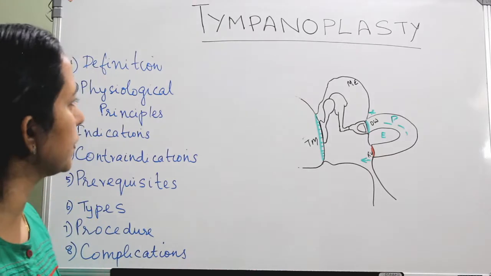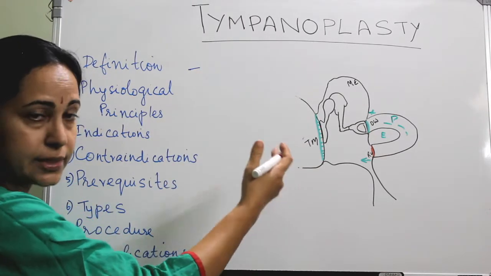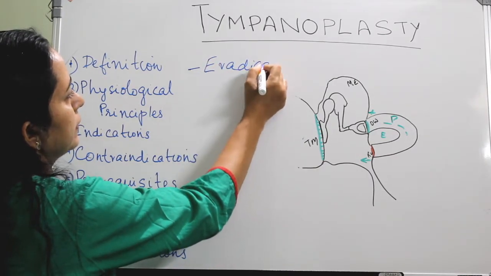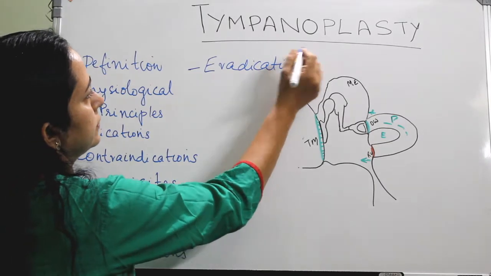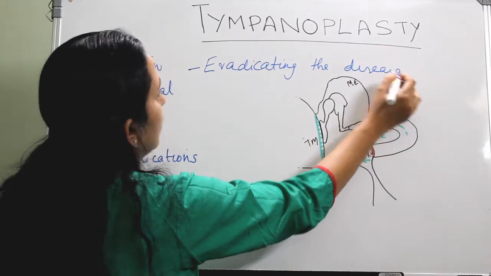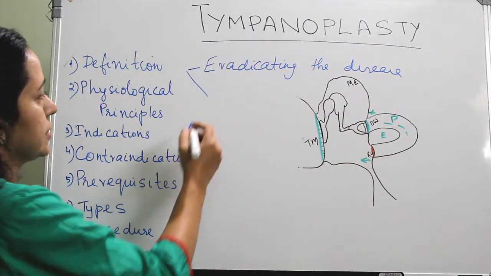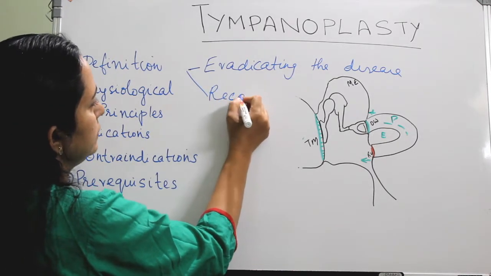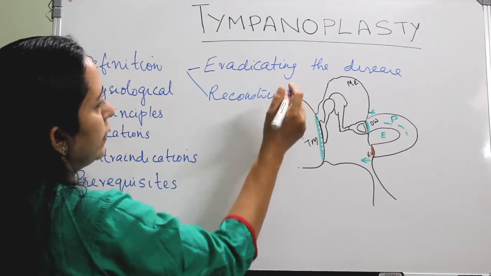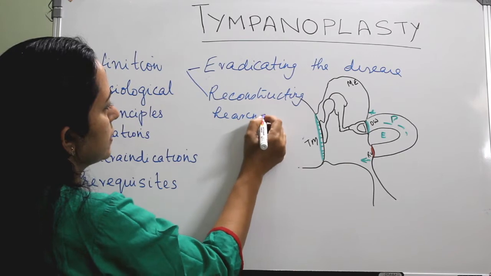So it is a surgical procedure in which we are eradicating the disease from the middle ear, along with reconstructing the hearing apparatus. So after the surgery, the patient should have a near normal hearing apparatus.